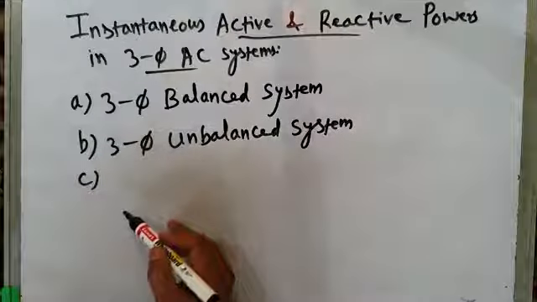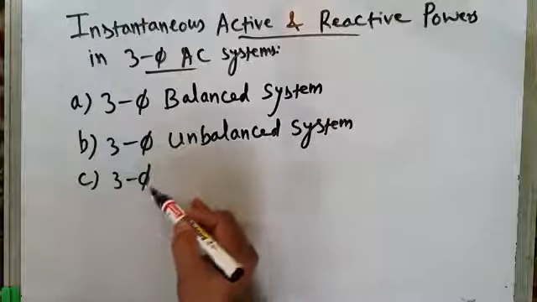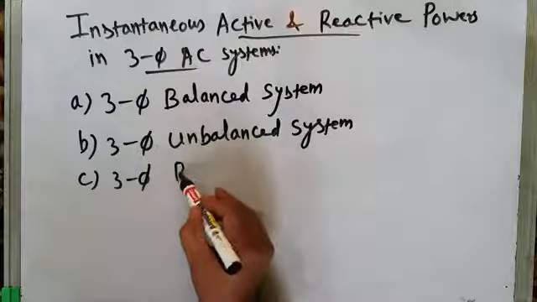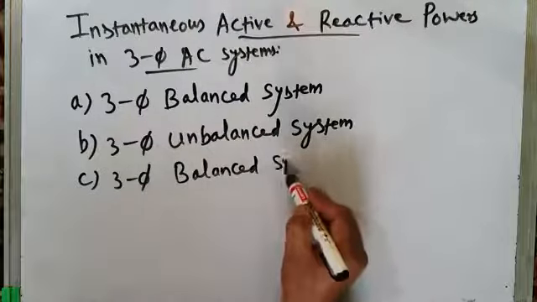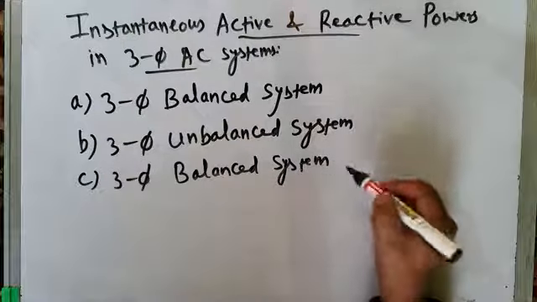The third system that we are going to discuss is the three-phase balanced system with harmonics.